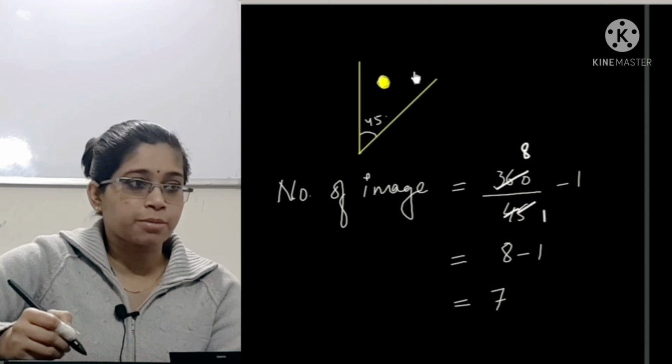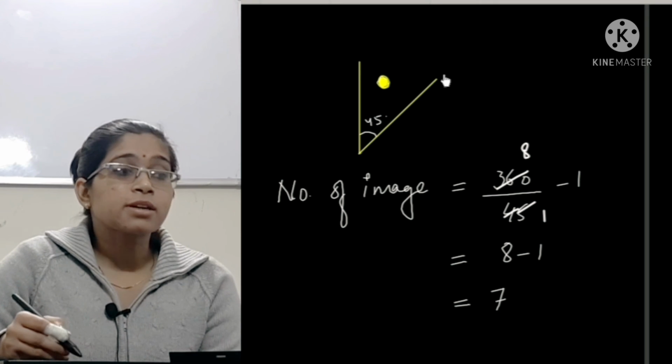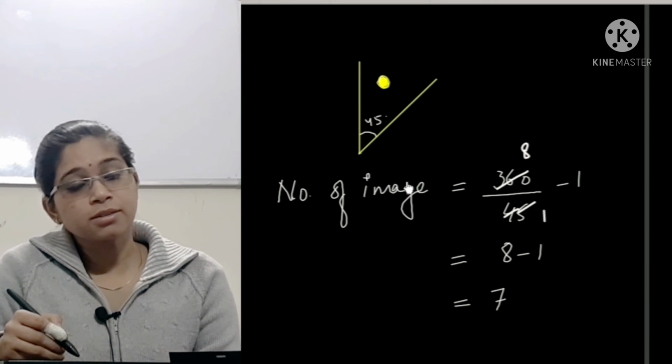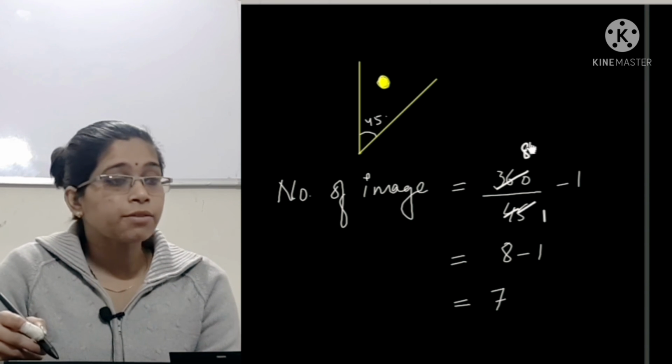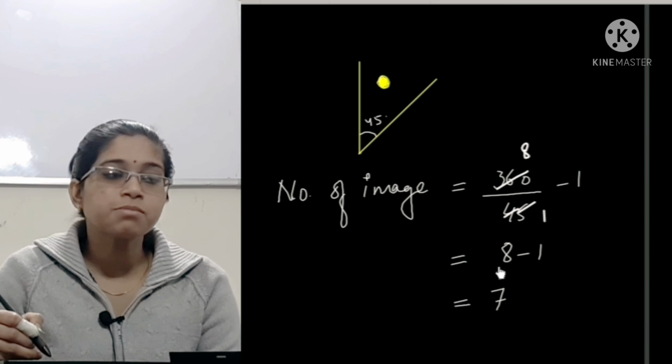Let's see one more example. Now two mirrors are kept at an angle of 45 degrees. The same thing we will do. 360 upon 45 minus 1. 45 eights are 360. So 8 minus 1 becomes 7.